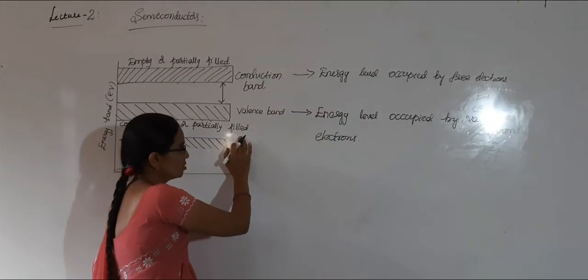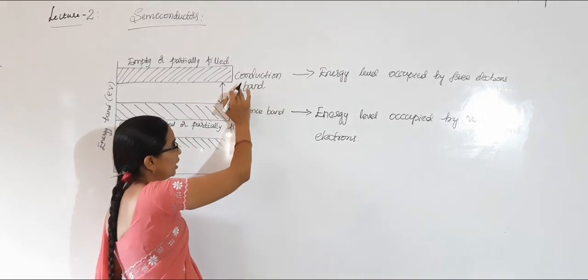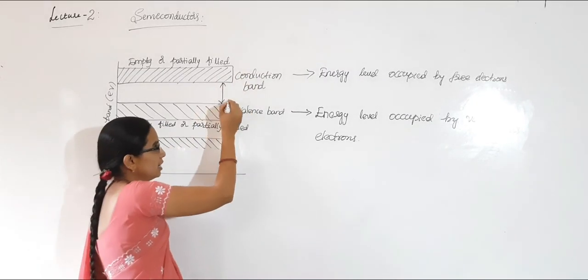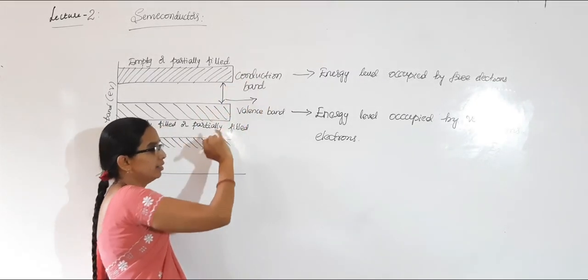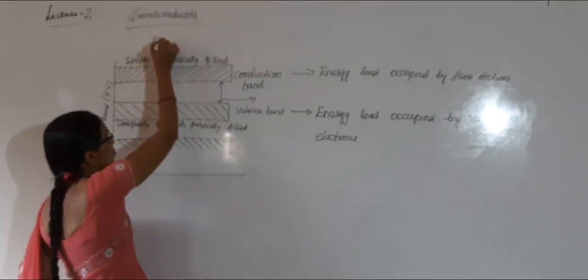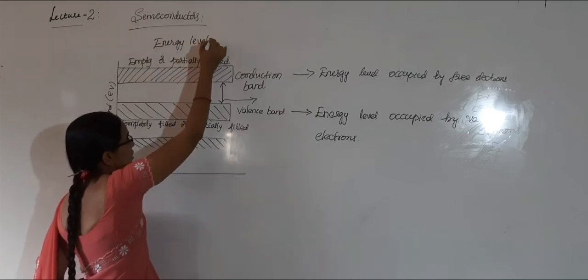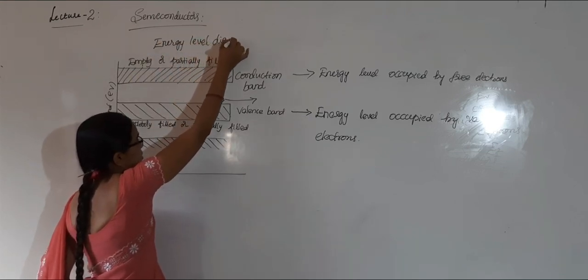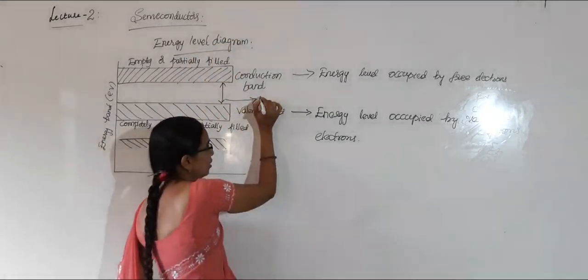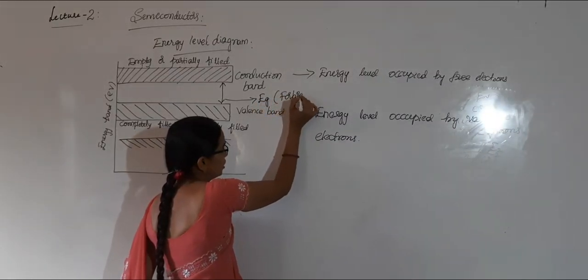These valence electrons possess some energy that is called the valence band, and there will be a gap between the valence band and conduction band. The separation between the valence band and conduction band in the energy level diagram is called the forbidden energy gap.